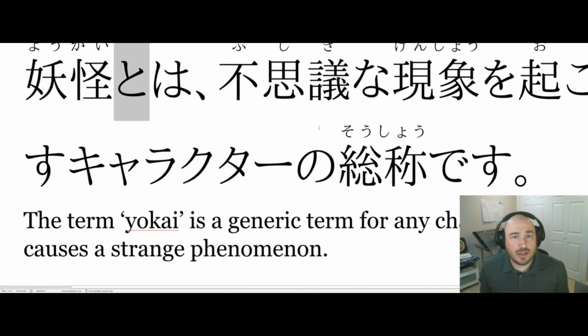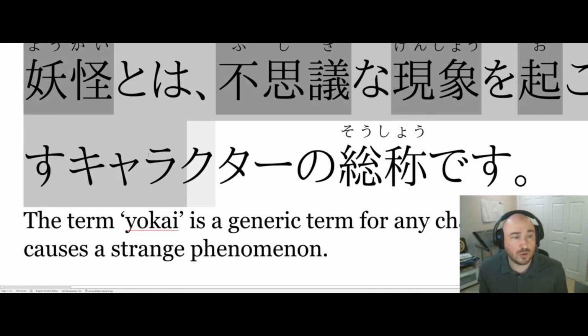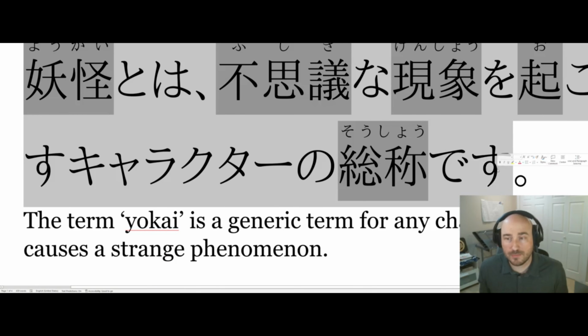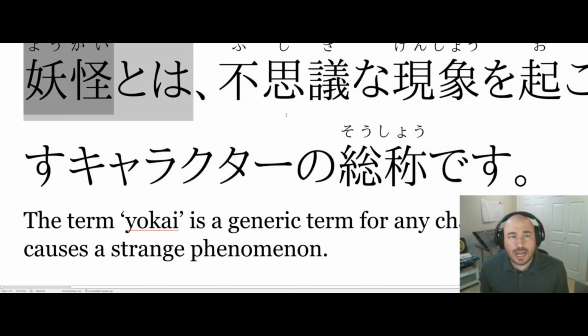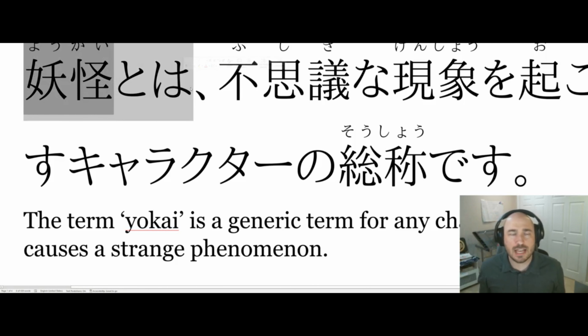Yokai to wa, again, this to right here is the same thing as this small tsu te, just slurred for speaking. Yokai to wa, 不思議な現象を起こすキャラクターの総称です. Alright, so yokai to wa. Basically, this is just translated the same as saying yokai wa. The to here is basically the quotation, like saying yokai or speaking of yokai is kind of what's actually happening with the to there. We can largely ignore it when we're translating though. So speaking of yokai, or when we say yokai, or something like that, yokai to wa, when we're speaking of yokai, blah, blah.